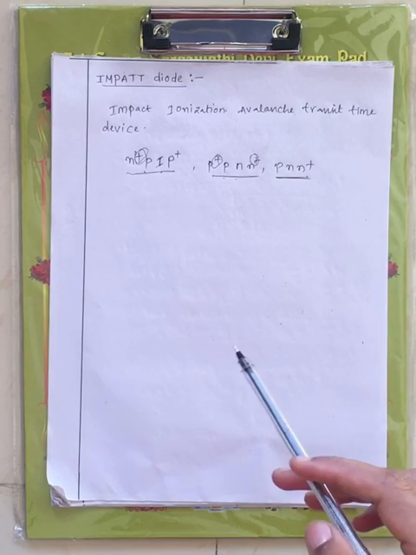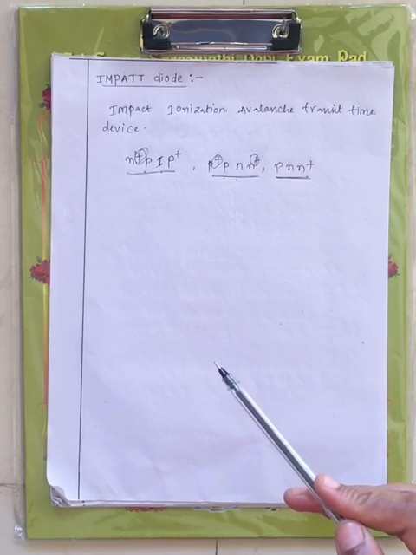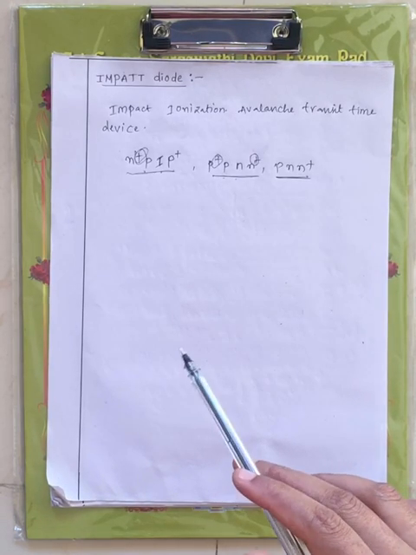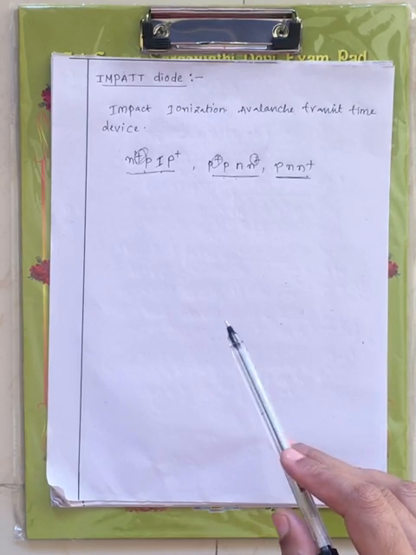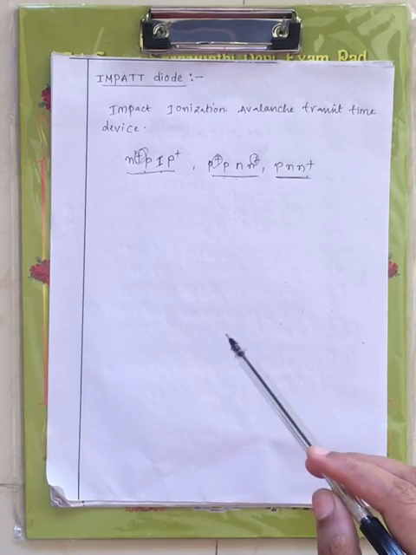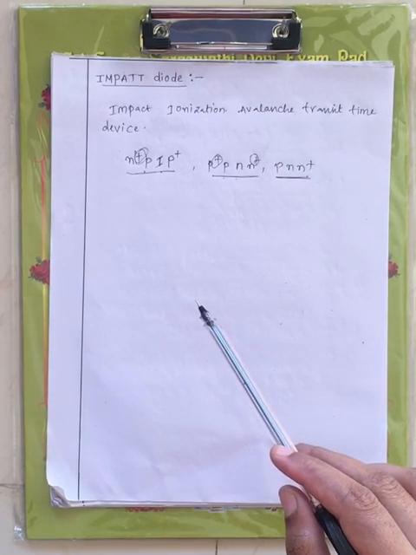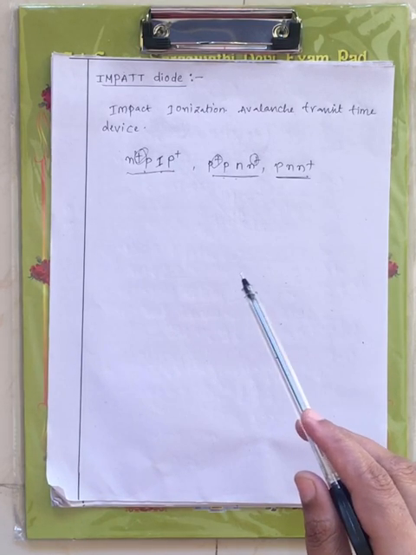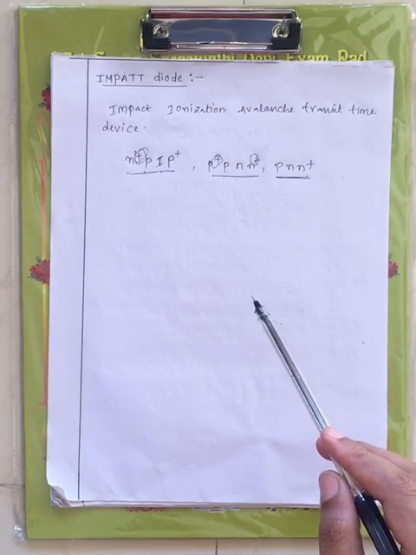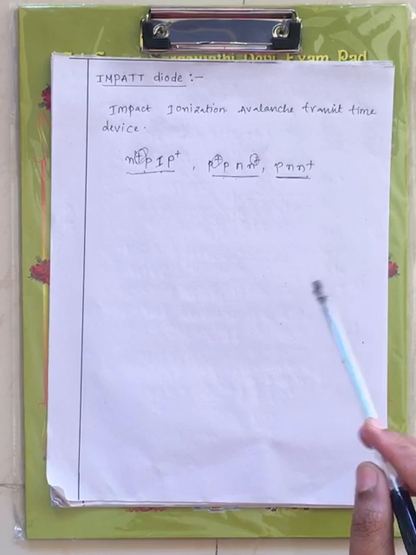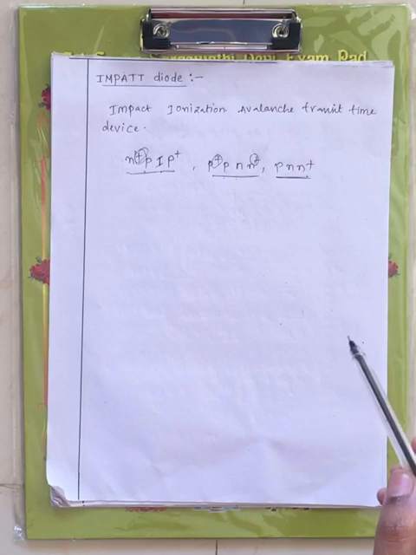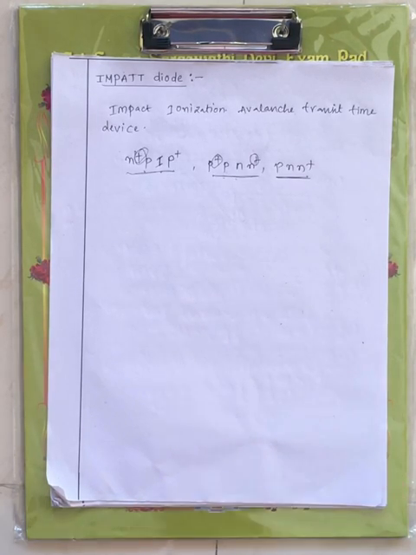Now the first form is N plus. Plus indicates highly doped, so here the N type semiconductor is highly doped, followed by P I P plus. P plus is also highly doped. This is one form of impact diode. The next form is P plus P N N plus, the second form, and the third form which is available is P N N plus. Now this is about the introduction of the impact diode.